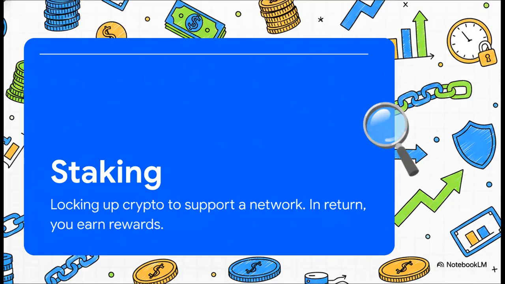Honestly, the easiest way to think about it is like a high-yield savings account, but for your crypto. By staking your coins, you're essentially helping to secure and validate all the transactions happening on that blockchain network. And for providing that service, the network rewards you, usually by giving you more of that same coin. It's a really fundamental part of how a lot of modern cryptocurrencies work.